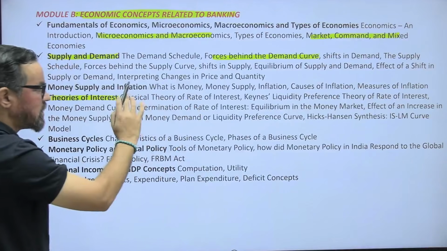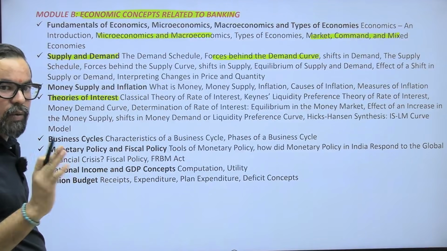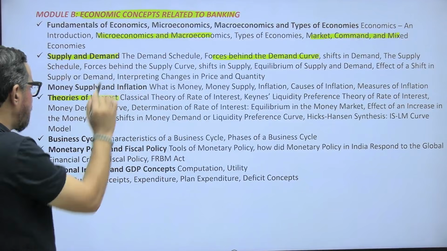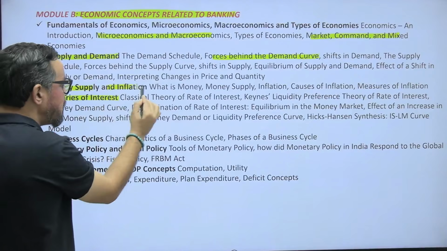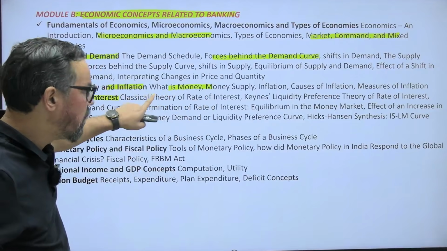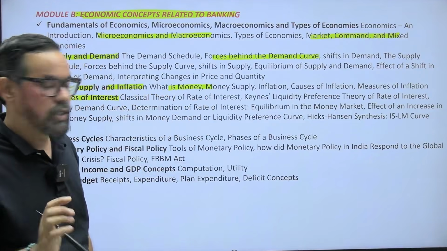So demand and supply, the law of demand, law of supply, factors affecting demand and supply, and equilibrium. These are the 3 points. Money supply and inflation, again 2 to 3 marks. That M1, M2, M3, M4 you have to remember. And inflation, causes of inflation. Okay, that is very important.